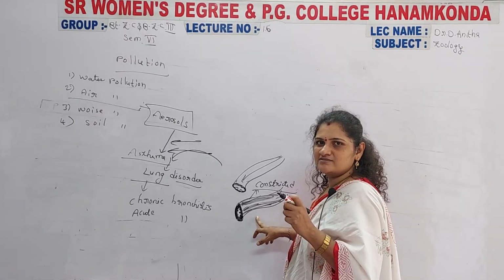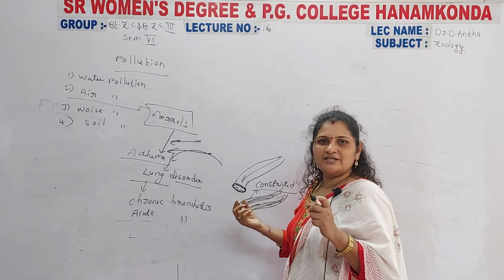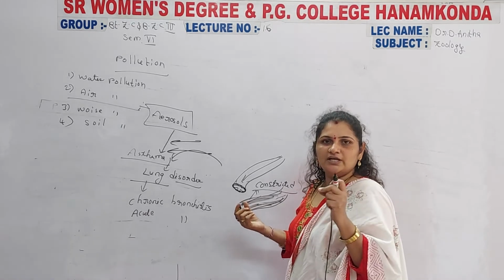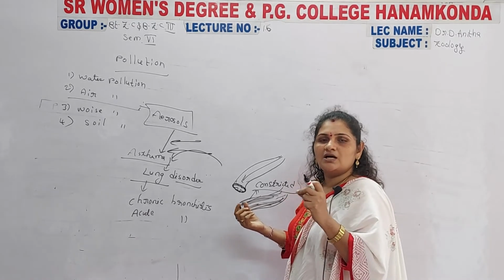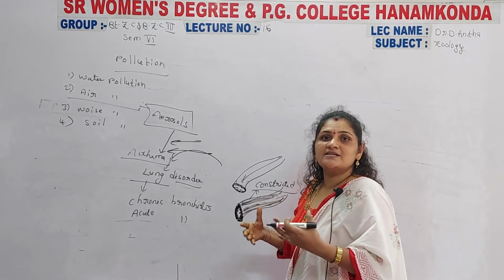So the air passages, the airways, become very narrow. Due to that, breathing becomes very difficult for that person. The passage of oxygen is obstructed, which causes great difficulty, and the oxygen levels are decreased in those persons.